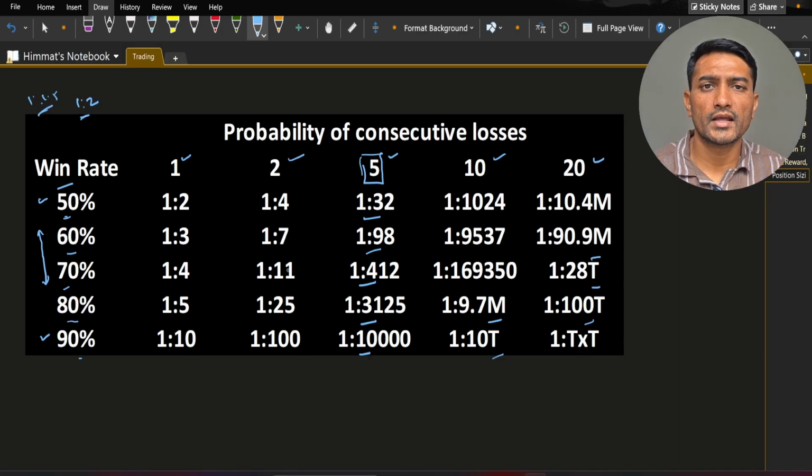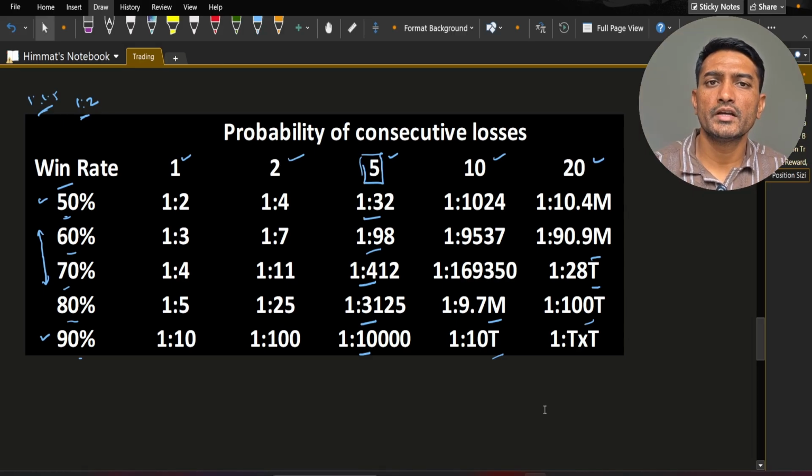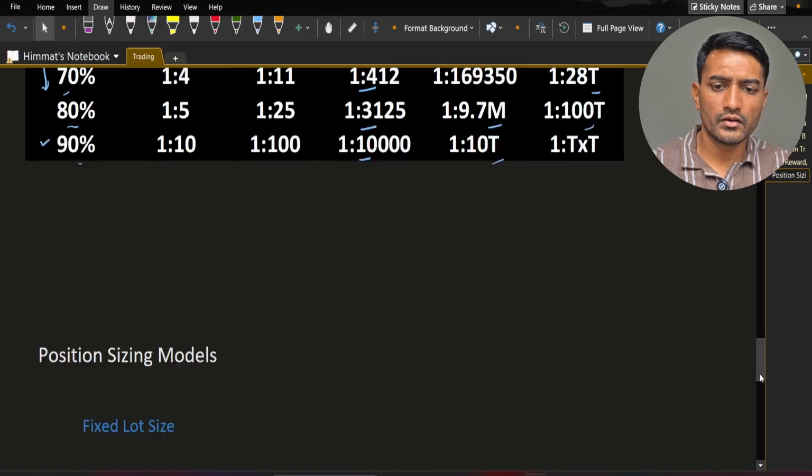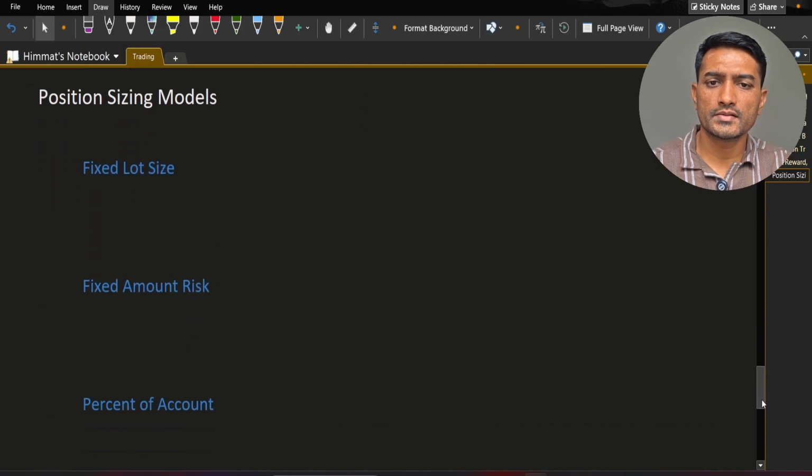So if you want, you can take a screenshot of it. It will be helpful in the long run. And this is why money management is more important than your strategy, because losing streaks are not if, they are when. So now let's move ahead and see some position sizing models.